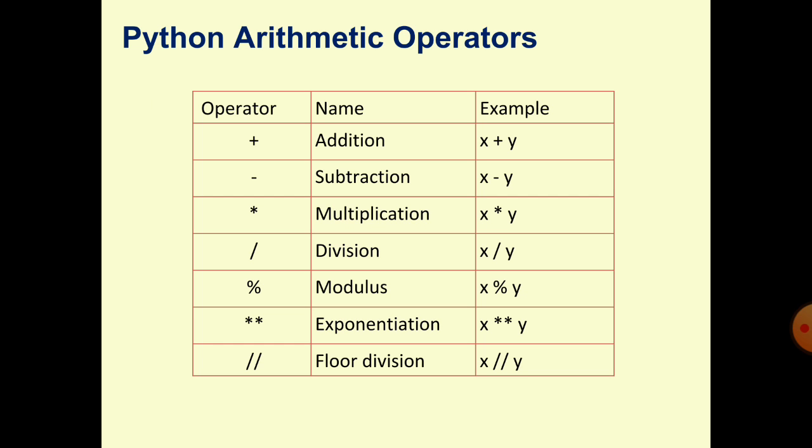Arithmetic operators perform mathematical operations over variables. This type of operator performs mathematical operations over the variable. So plus for addition, minus for subtraction, asterisk for multiplication, slash for division, percent for modulus. Modulus means remainder. Again I want to say, the first four you are familiar with. The next one is the percent sign. Percent sign is the modulus. Modulus means it returns the remainder.